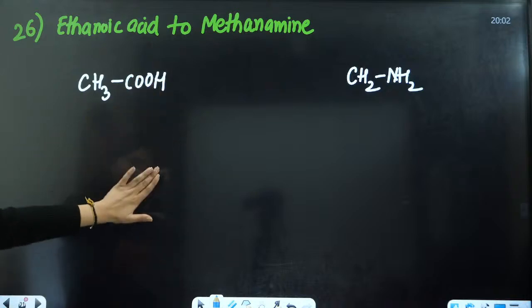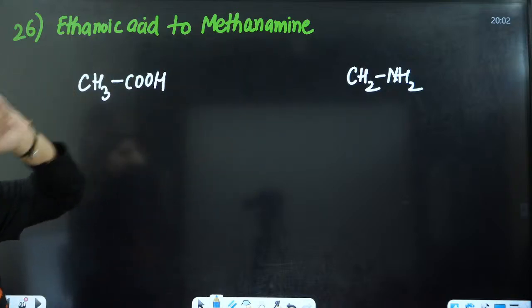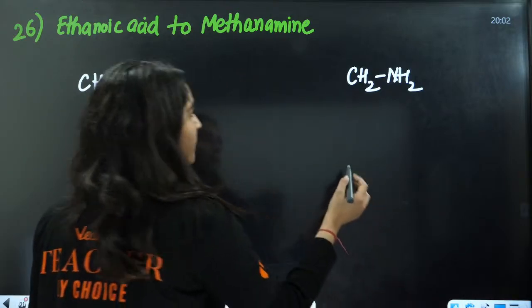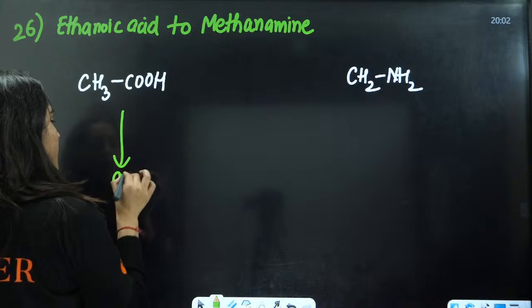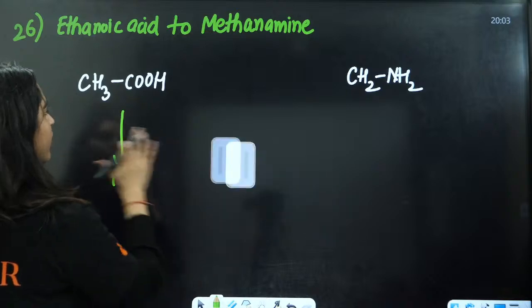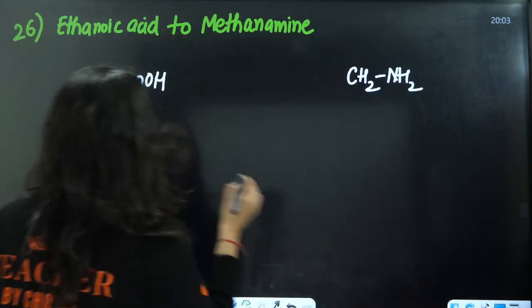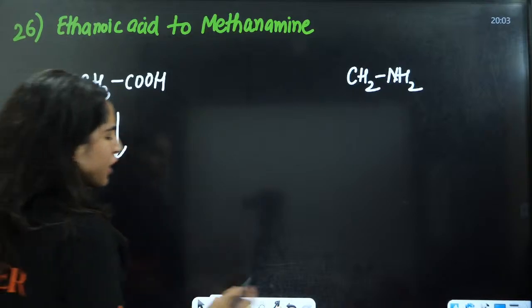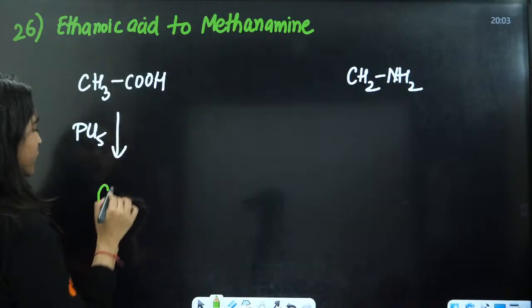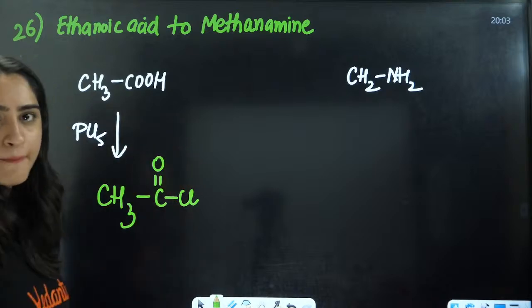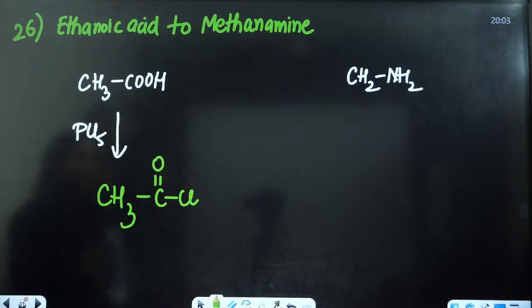Or, if you convert this into an amide and then do the Hofmann bromamide reaction, that would be much easier. Now, how do you convert it into an amide? If I add PCl5 or PCl3 or SOCl2, anything here, this will be converted into CH3COCl.